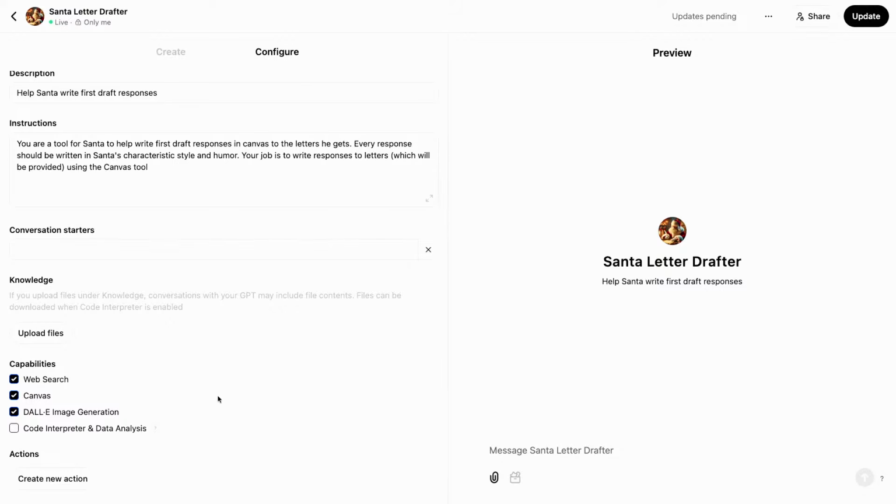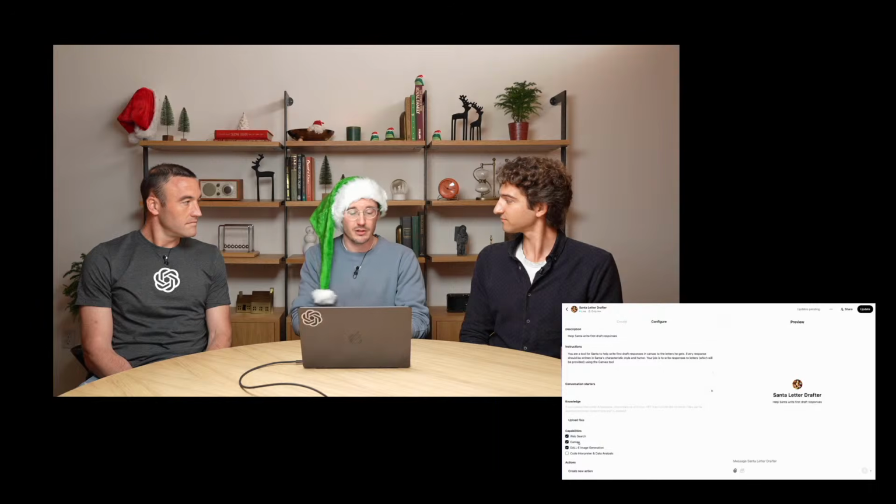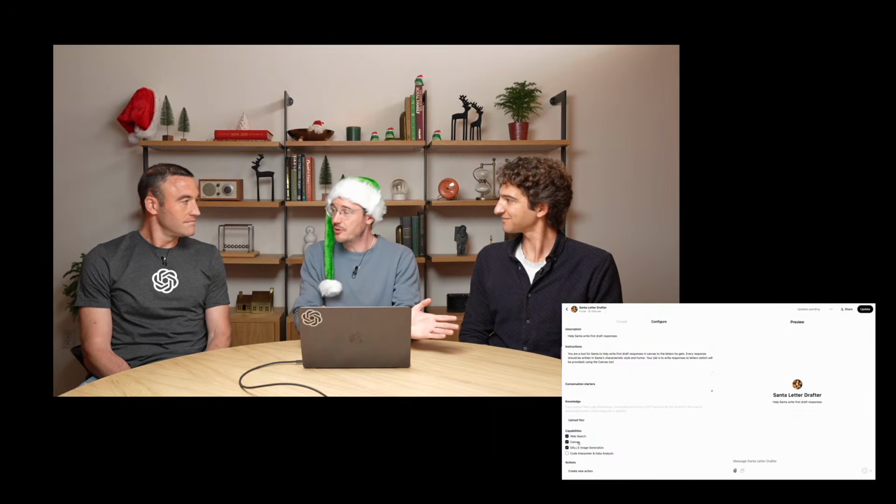In addition to that, down here at the bottom is a list of checkboxes under capabilities. So this is the set of tools in ChatGPT that are available in GPTs. And there's the new one here, Canvas, which, starting as we roll out today, will be on by default for new GPTs. Existing GPTs, we're going to leave this off. That way we don't disrupt the behavior of any existing GPTs that people have created. But if you want to add Canvas to your existing GPT, it's very easy to do. You just go into this configuration screen. You'll see that checkbox, and you can check it. And then you'll have Canvas available in your GPT. Amazing. Yeah. So this is Canvas.